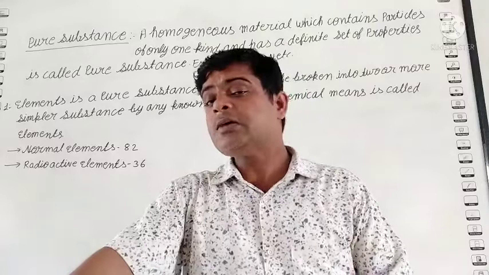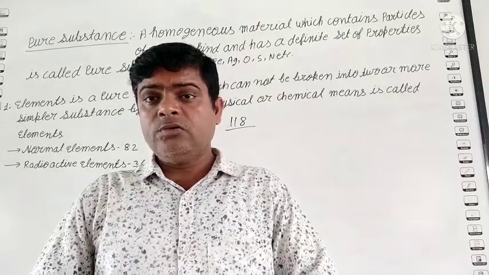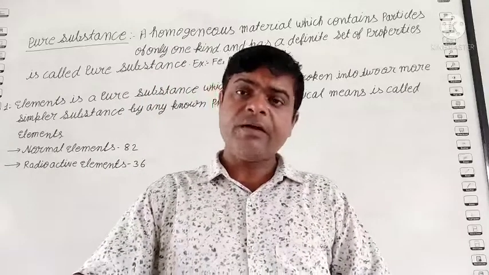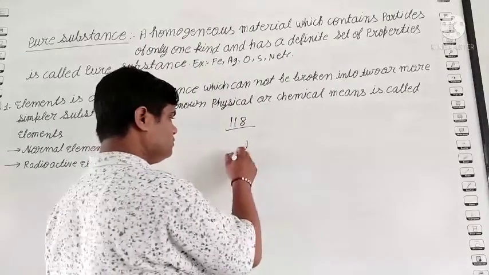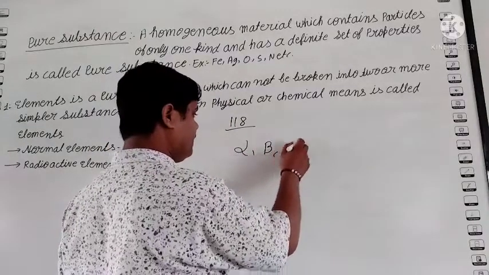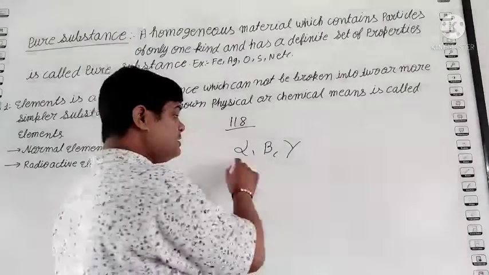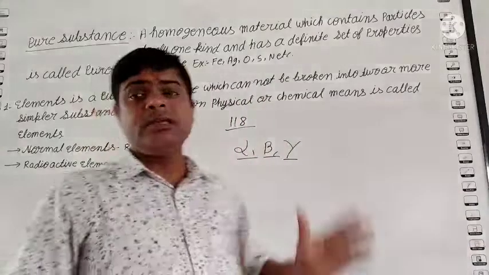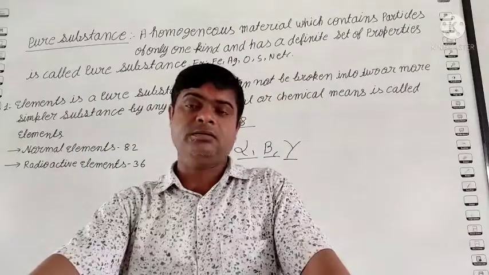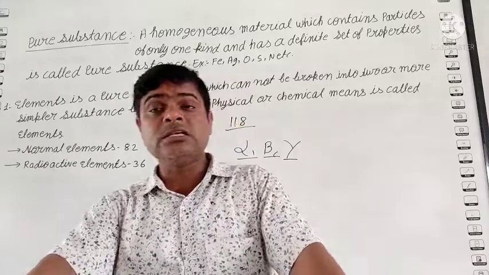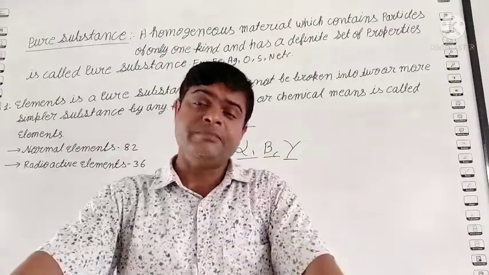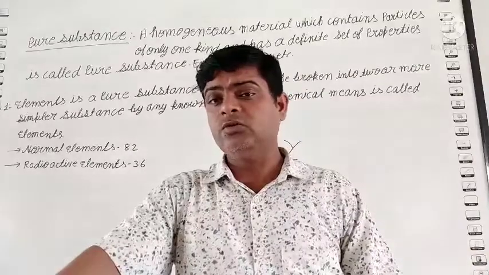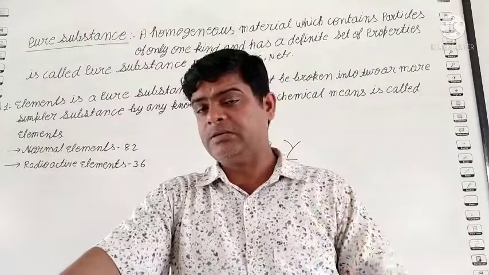Students, listen. Some elements naturally release harmful rays: alpha, beta and gamma rays. These rays are cancerous rays. It means when such rays contact our body, they can develop cancer. Such rays are already released from these elements. So the elements which release such types of harmful rays are known as radioactive elements.